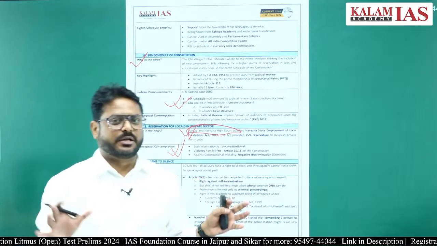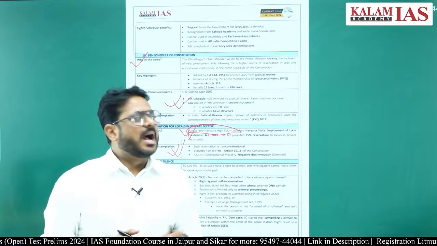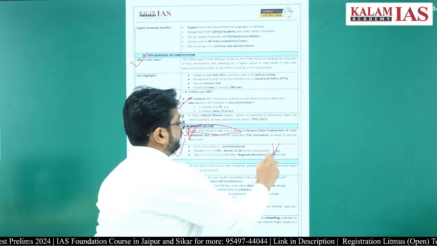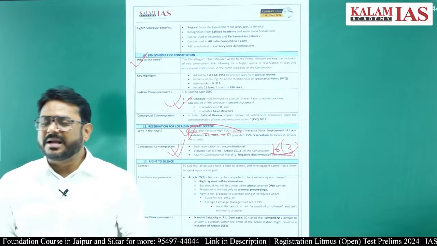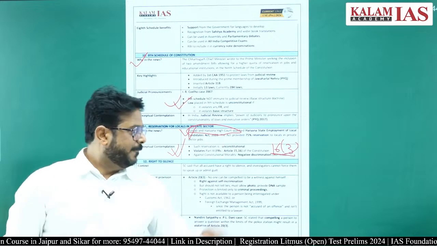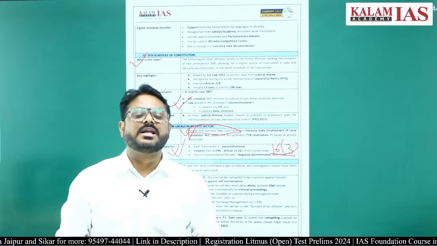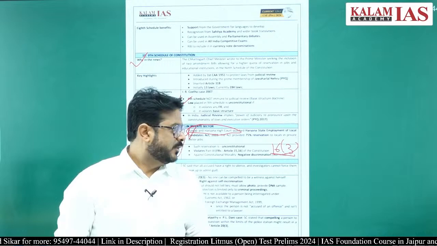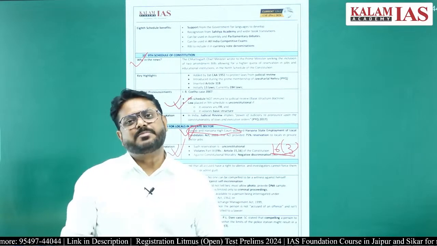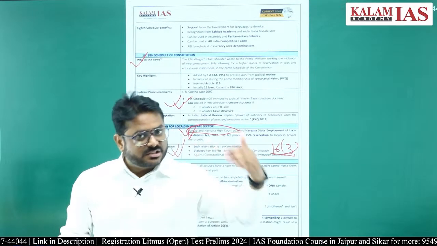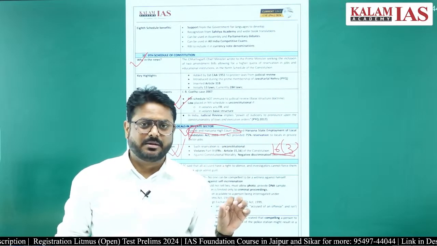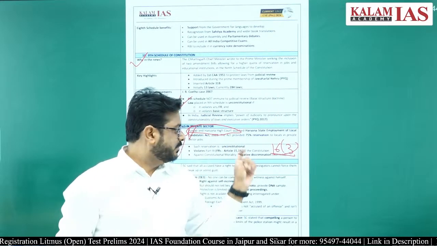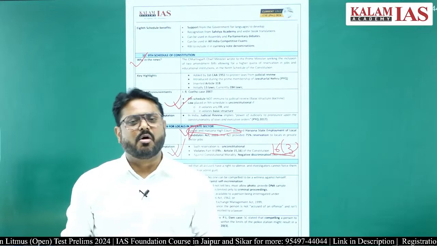And what is the logic? Because under Article 16(3), such kinds of things can be done by the Parliament only, but this is being done by the state legislature, right? On that basis, plus it is putting some kind of restriction on people outside the state on the basis of domicile, so this is violating Article 15 also.